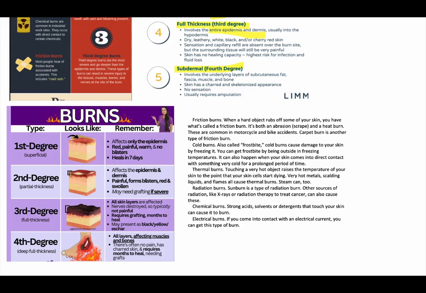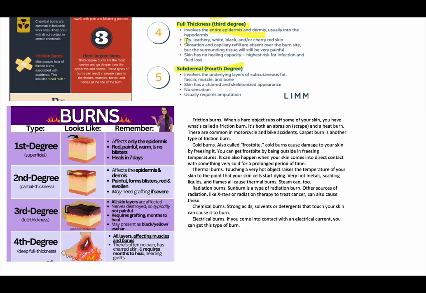Second degree, a little going into the dermis, but not involving the entire dermis. But third degree, which is full, will involve your entire skin over here. So those are full thickness burns.